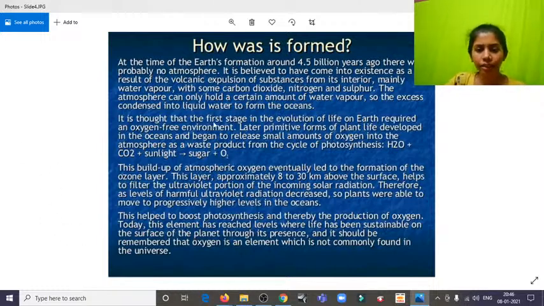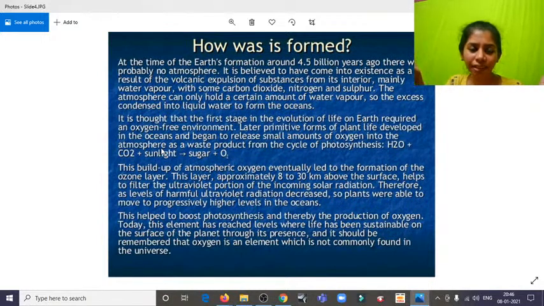So it's like the first stage in the evolution of Earth. It was actually an oxygen-free environment, and we know that the whole of the universe, not just Earth, exploded from a big bang. This is sort of a theory, and I cannot say it's an established fact. It's still a theory and still debatable.